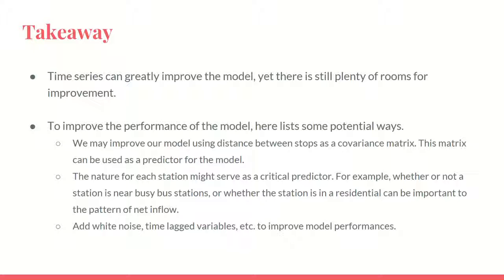Second, the nature of each station serves as an important predictor that we might have neglected in the model mentioned before. For example, whether or not a station is near busy bus stations, or whether or not the station is in a residential area, can greatly impact the pattern of the net inflow. Lastly, adding white noise or time lag variables, as mentioned before, may also work magic.